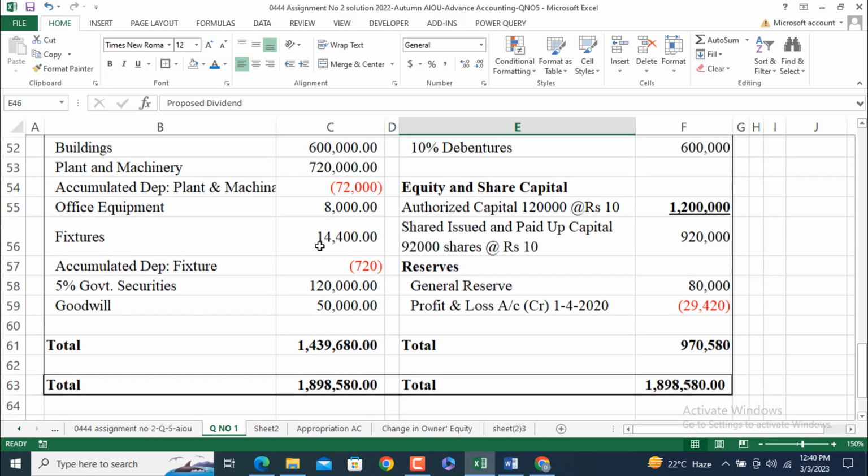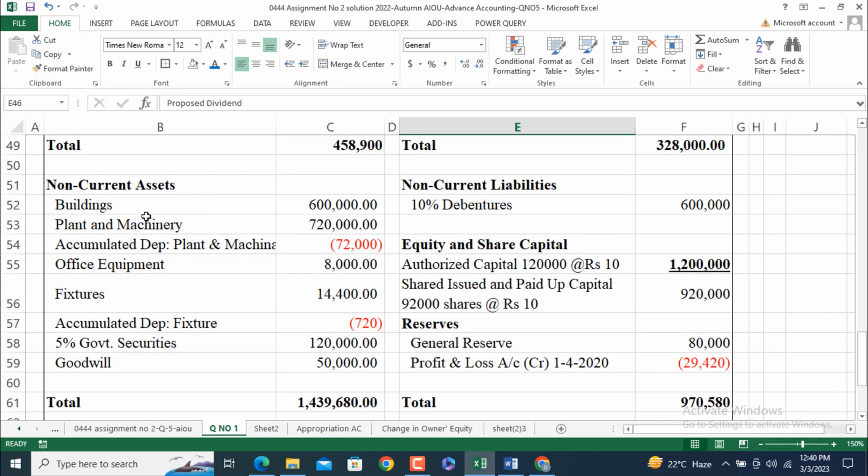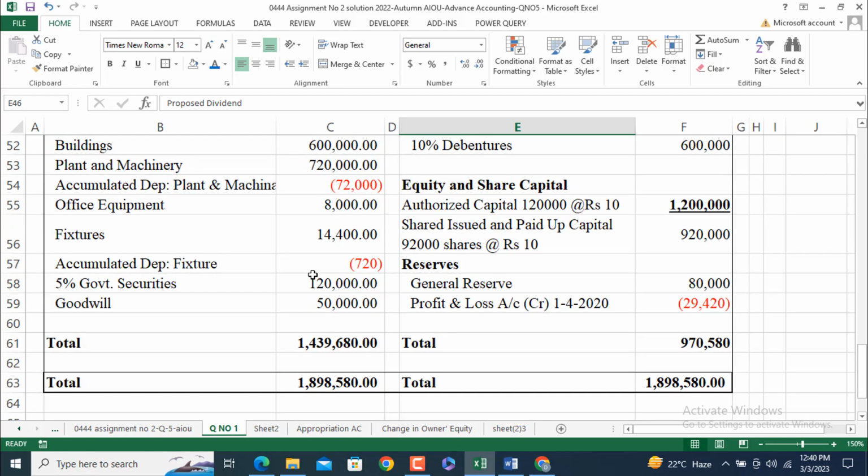So come to the non-current assets, fixed assets: building 600,000, plant and machinery 720,000. This is a conventional way of writing negative values in the counting system. So 72,000 is depreciation, which is subtracted from the cost of the plant and machinery, which might be the initial or book value. Office equipment 8,000. No depreciation is charged here because no information is given regarding the rate of office equipment. Fixtures 14,400. Accumulated depreciation on fixtures 720.